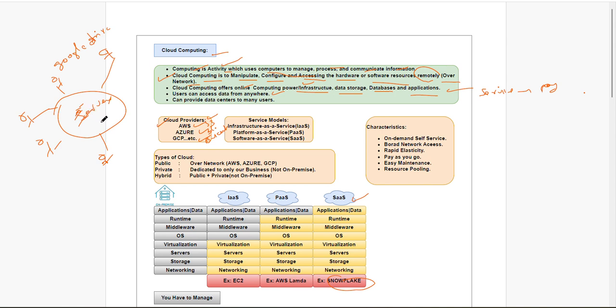For that, every person needs to pay. Maybe up to some limitation they give it free, but once that limit, like 10 GB, is completed, we need to pay. So they provide storage as a service, and we need to pay some amount.